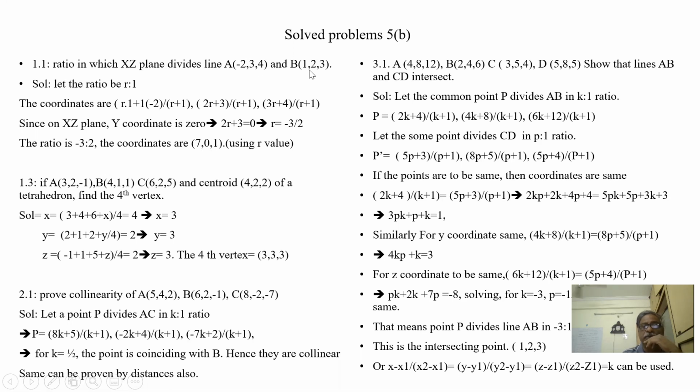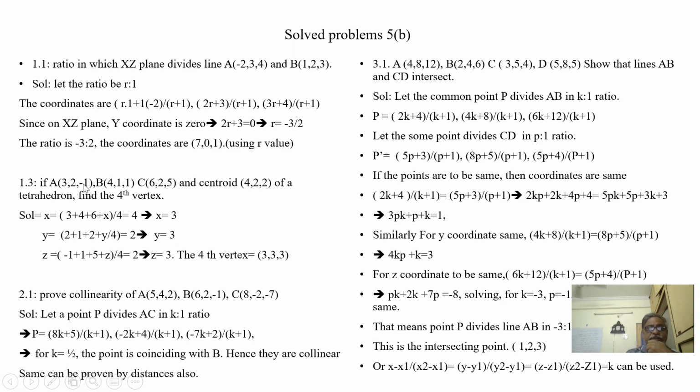Minus 3 into 1, minus 3, plus 2 into minus 2, minus 4, so this is minus 7. Changing the sign, plus 7. Similarly, y is 0, and z: minus 3 into 3, minus 9, plus 2 into 8, so minus 1. Changing the sign, the coordinates are 7, 0, 1. Here we are using the r value to find the x and z coordinates, but the y coordinate is 0 because the xz plane is dividing.